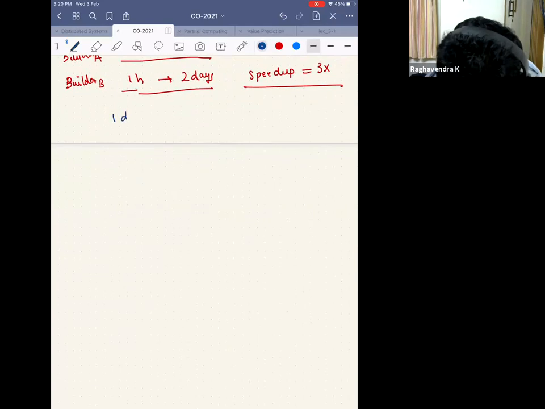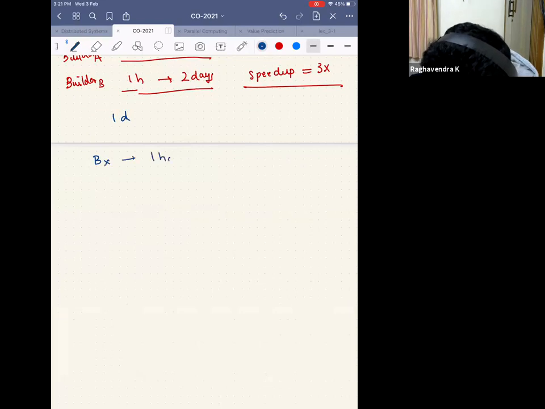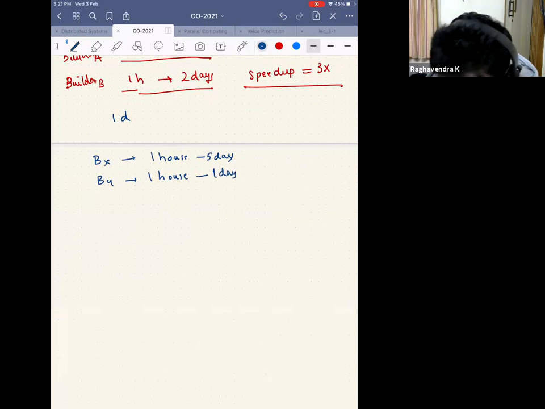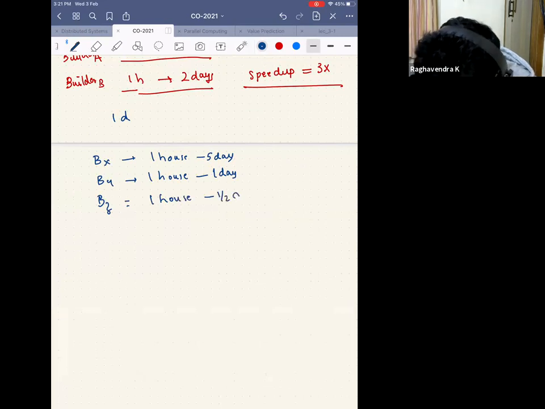I hope in the previous class, when we were talking about one house, we had many builders, right? Builder X was taking 5 days for one house. Builder Y was doing one house in one day. I was able to get one house every single day. Builder Z used to take half a day for one house.